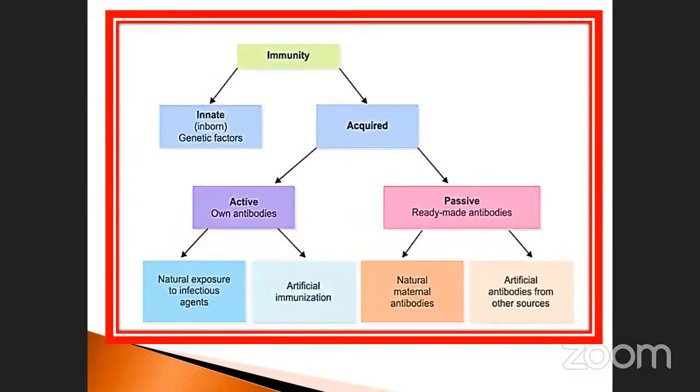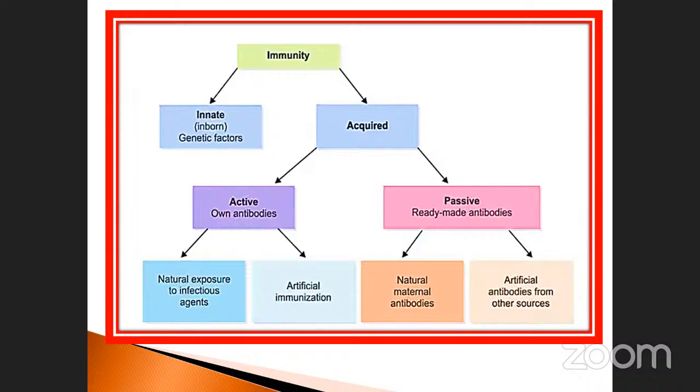Immunity is divided into two things, innate and acquired. Innate is one of the inborn genetic factors, inborn from birth. The acquired immunity is divided into two, active and passive. Active immunity is nothing but the own antibodies present in our body. Passive is nothing but ready-made antibodies. When you go to the hospital, the antibodies you get are commercially prepared.